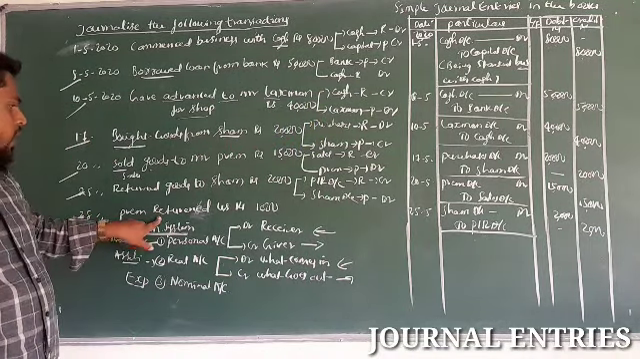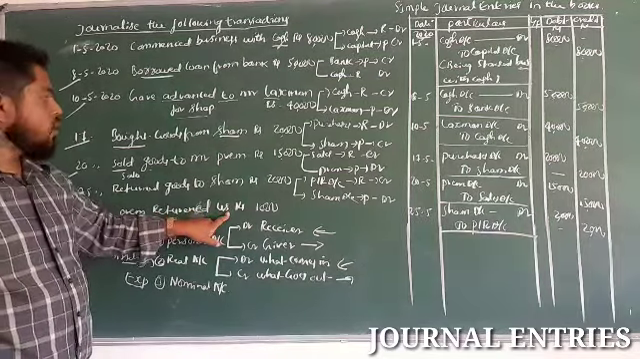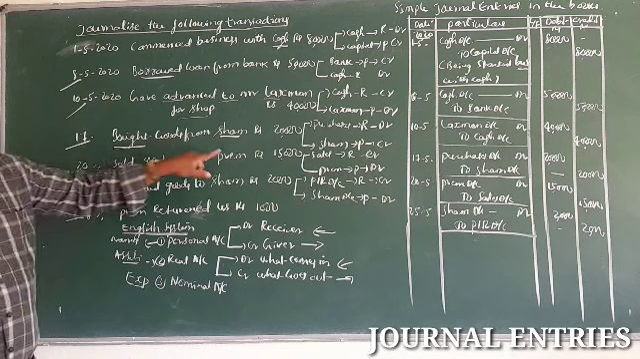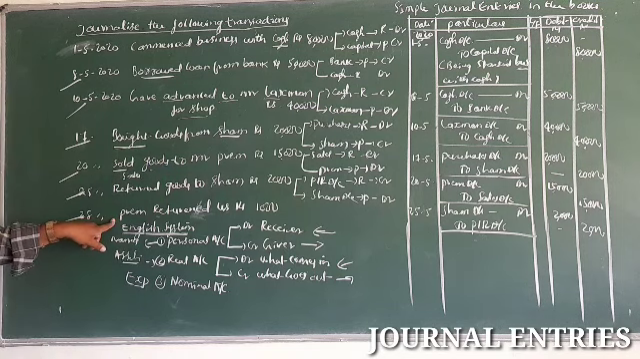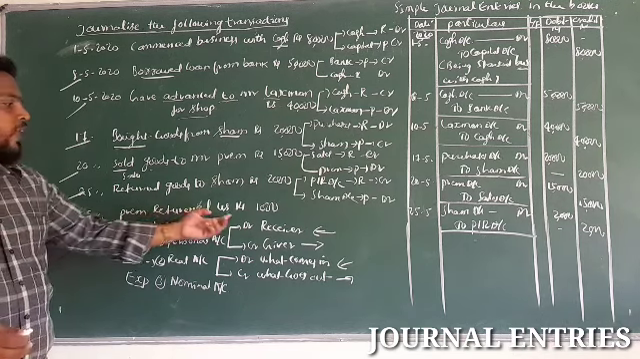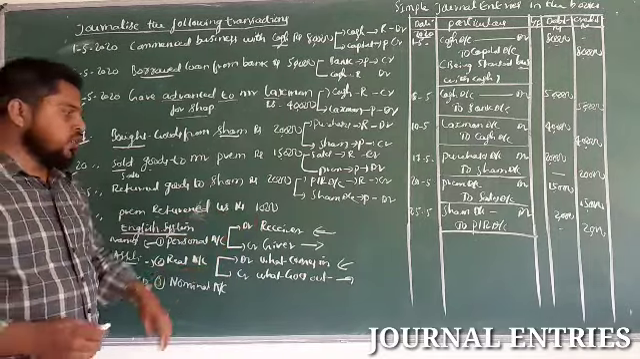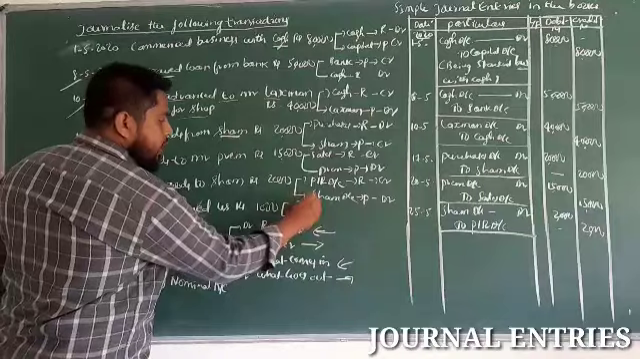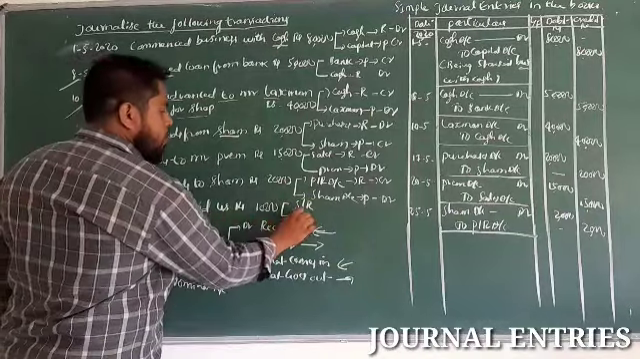Next, Prem returned us rupees 1000. See, on 20th, business has supplied the goods to Prem. On 28th, Prem is returning the goods, returning the goods worth rupees 1000. So in this transaction, two accounts are involved. First sales return account and next Prem account.